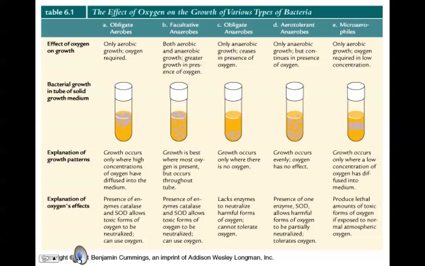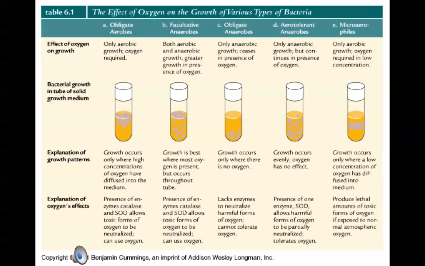This slide is a summary of all of the terms that we've used to describe oxygen requirements. Obligate aerobes, facultative anaerobes, obligate anaerobes, and aerotolerant anaerobes. The description in the pictures will give you additional illustrations to hopefully remember the differences between these different categories.